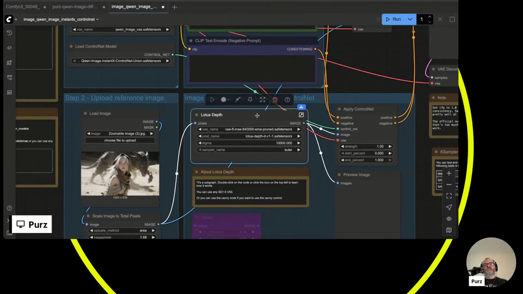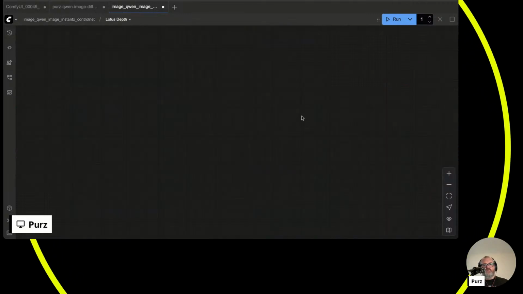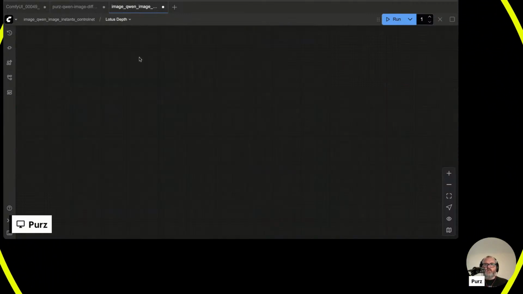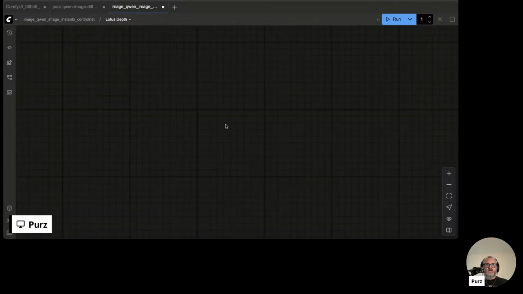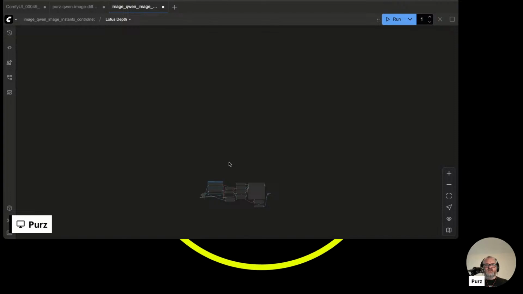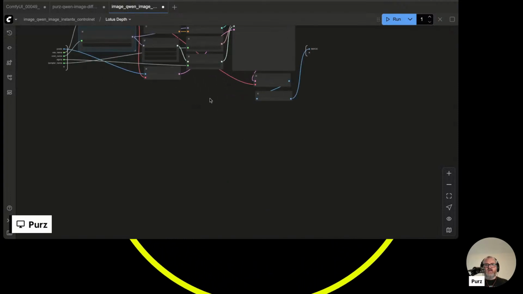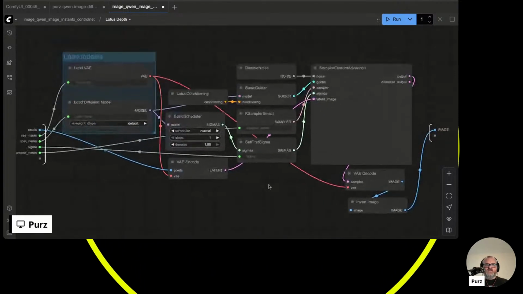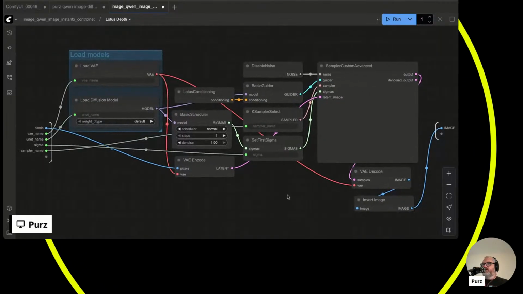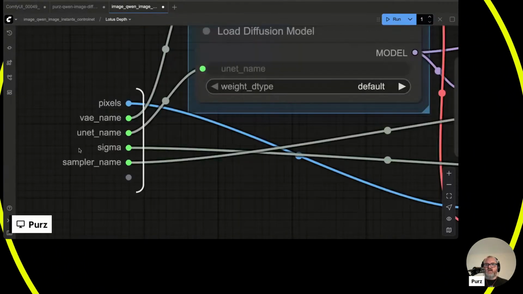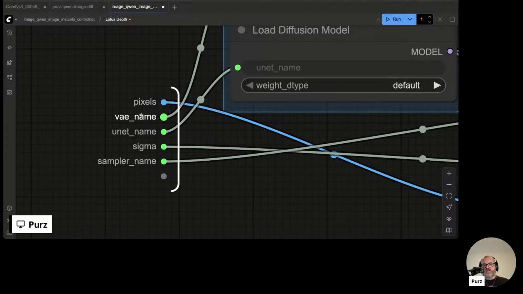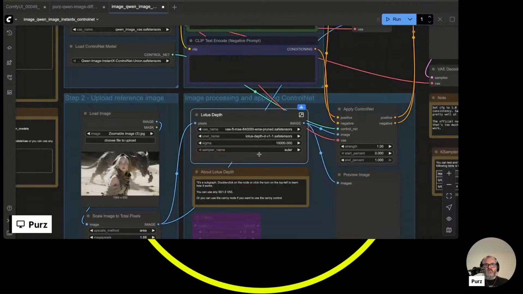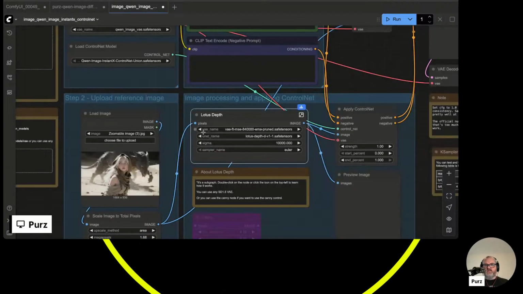So yeah, we got this nice new subgraph for Lotus Depth that comes with the workflow. If you want to learn how a subgraph works, go check that out. We just zoom out on that. We can see it. We currently have a thing where the mini map is fixed in position, so you may have to go find your subgraph once it's connected. But if you haven't seen a subgraph before, this is a subgraph, okay? So if you go over to this side, you'll see the inputs: pixels, VAE name, UNet name, sigma, sampler name. And if you go back out, you'll see that those are the 5 variables exposed in this node.